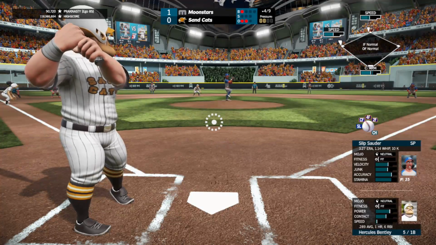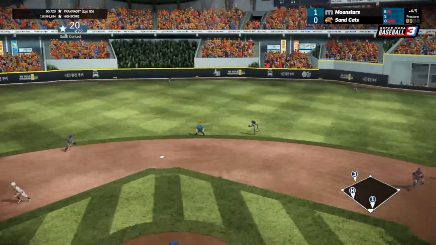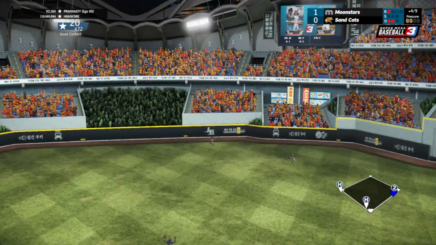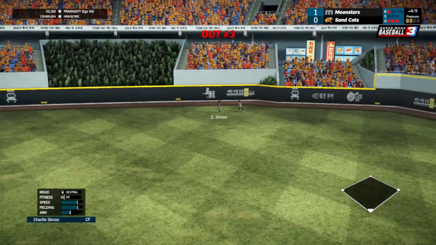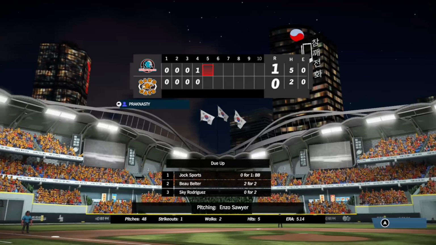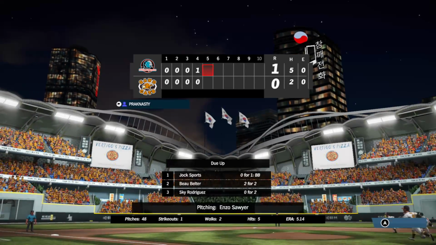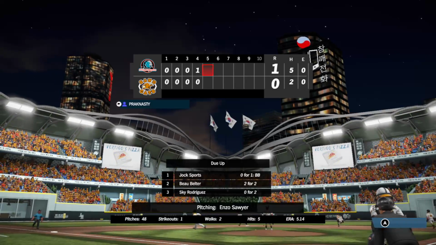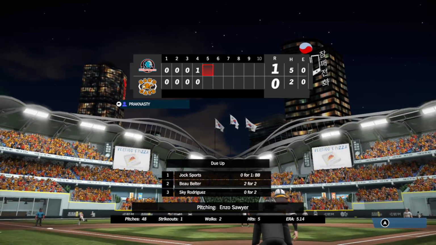Fastball away, misses from Sauder, ball 1. Fastball inside, Bentley drives it to right center field. He got a pretty good charge into it, but it doesn't have enough carry as Simon makes the catch, and that ends the inning. Top 5 we go, it's 1-0, but we do have our first 2 hits on the board. Top 5, top of the lineup due up for the Moonstars.